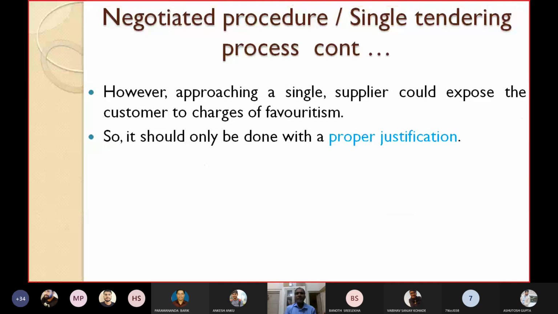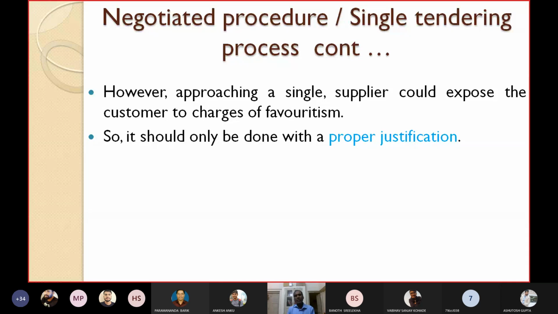However, approaching a single supplier could expose the customer to charges of favoritism. You can give only to your near and dear ones. So that may happen, so it should only be done with a proper justification. Whenever you go for a single tendering process, you have to give this proper justification.